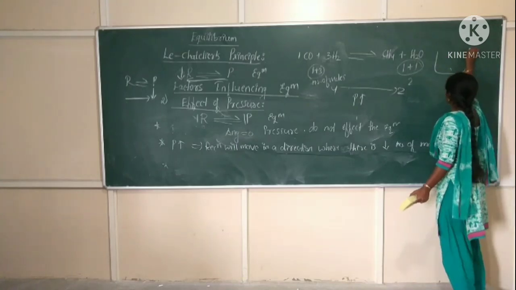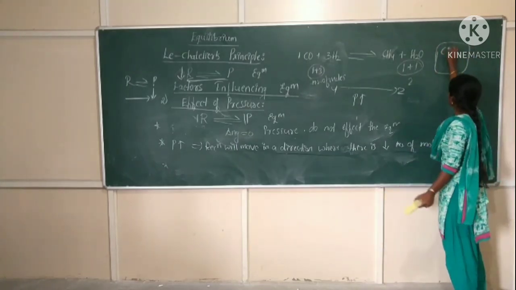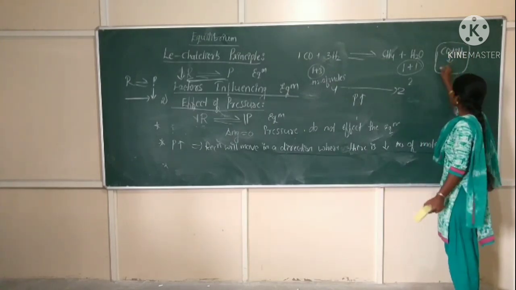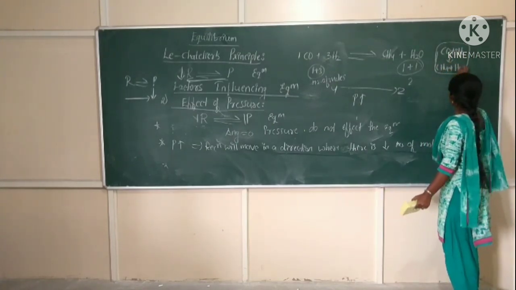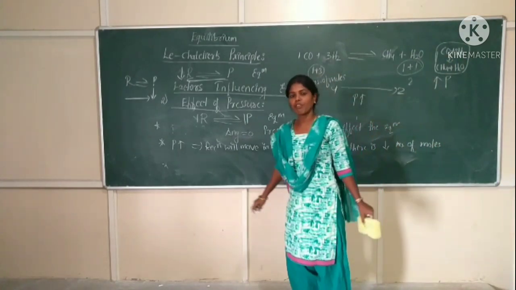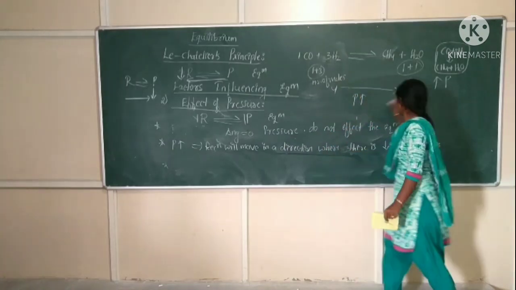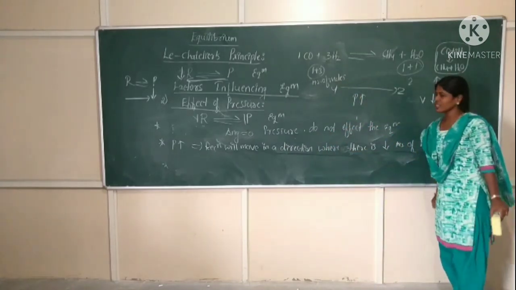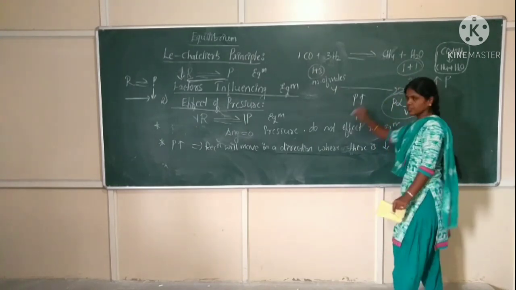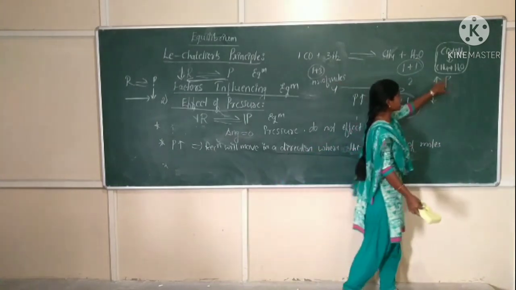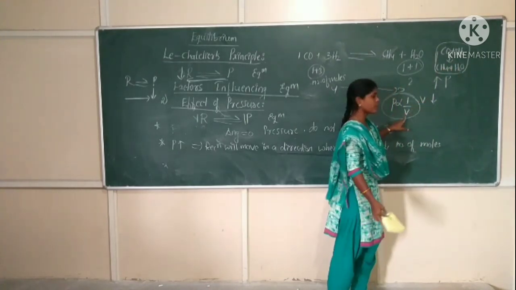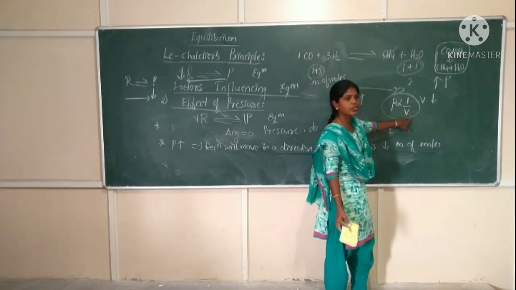for example, consider a container. In this container, you have CO plus 3H2. These two react with each other and form your product CH4 plus H2O. For this reaction, if we increase the pressure, what will be the change in volume? Volume will be decreased. Why? Because we know that pressure is inversely proportional to volume according to Boyle's law.